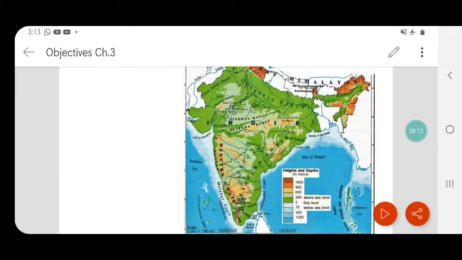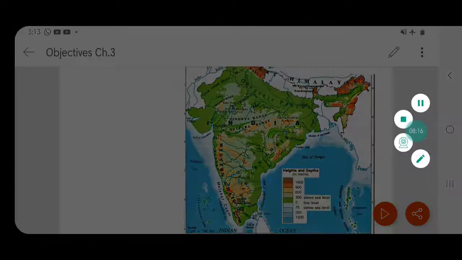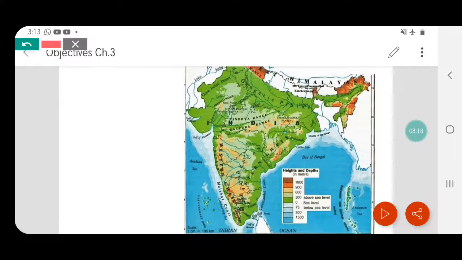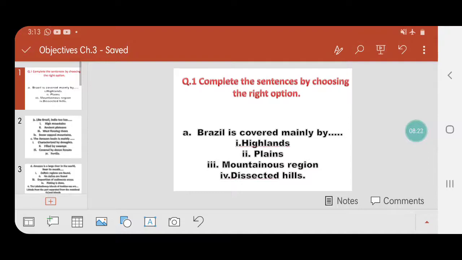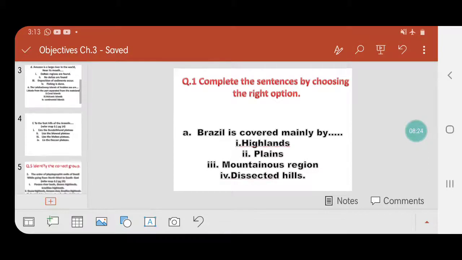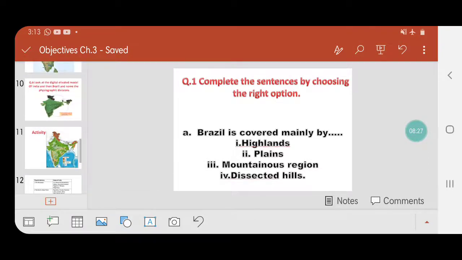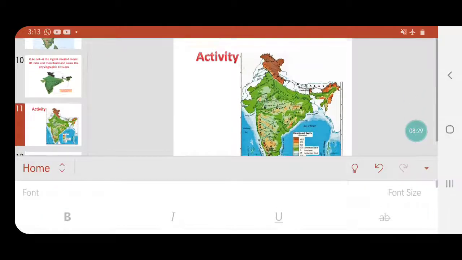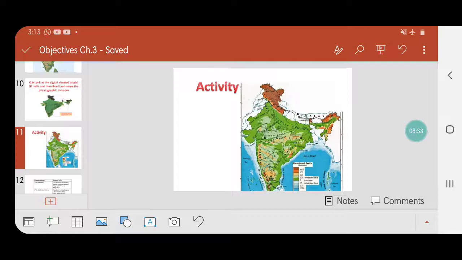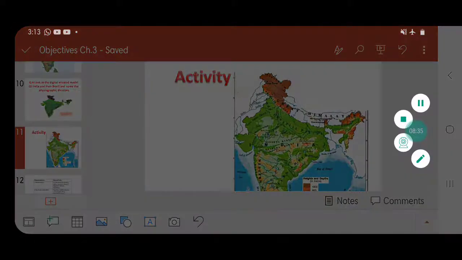Let us see where these regions lie. Okay, so this is our activity. The first one is the Himalayas.